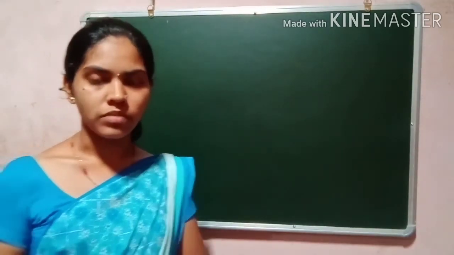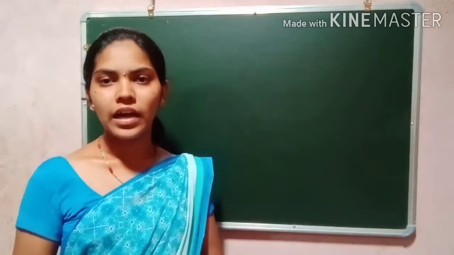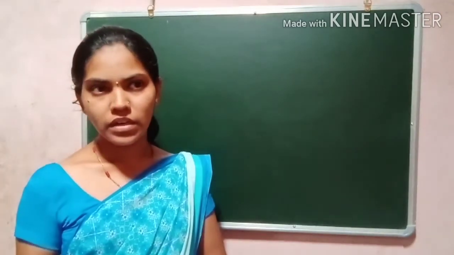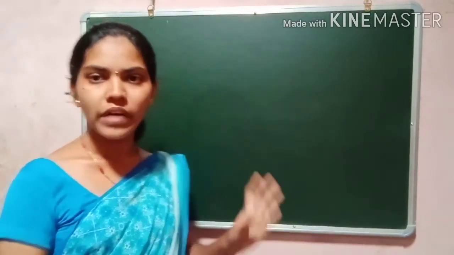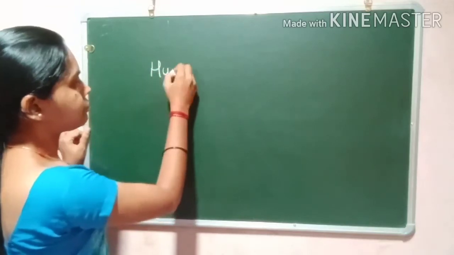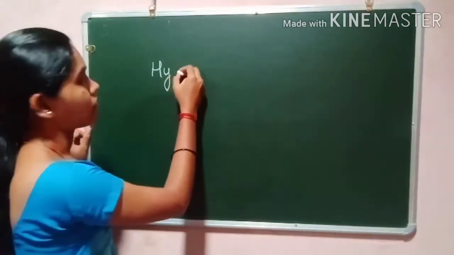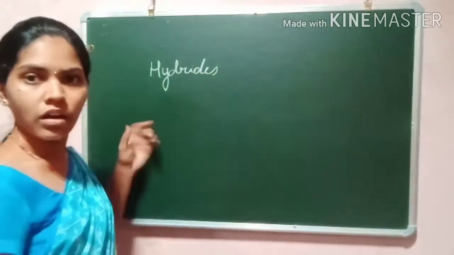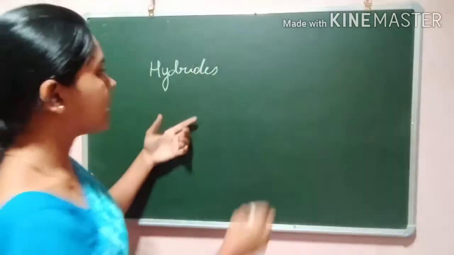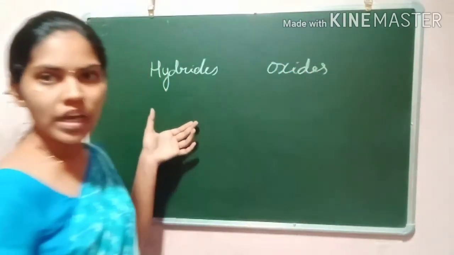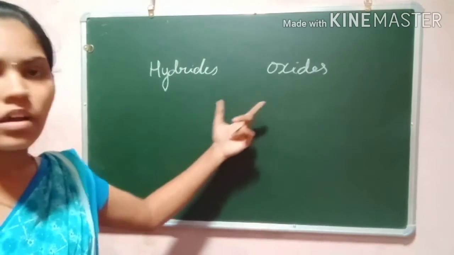So he considered hydrogen and oxygen as the most reactive elements, and he classified the compounds into two groups: one is hydrides and another one is oxides.